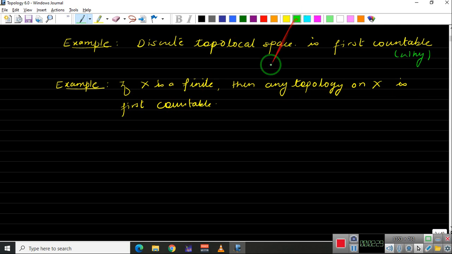Again you can justify this. Why is it so? If you take any finite set and define any topology on it, of course if it is discrete topology, then it will be first countable. So if you define any topology on this finite set X, then it will always be first countable.